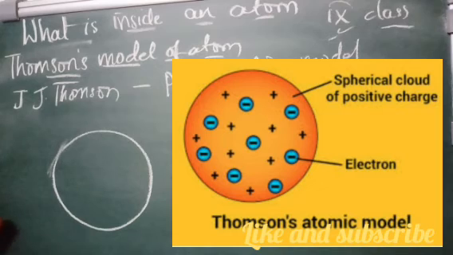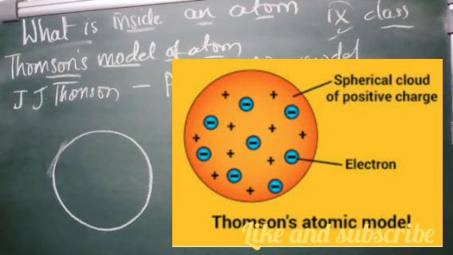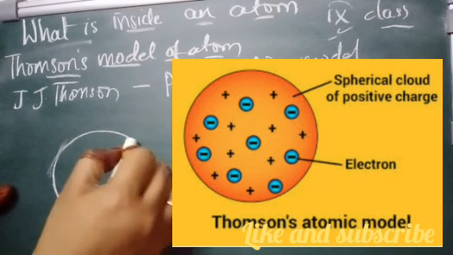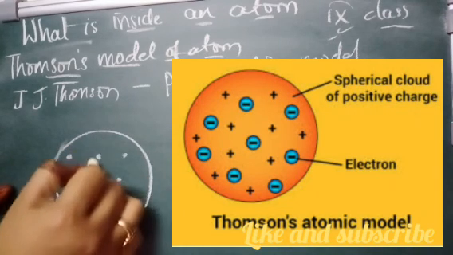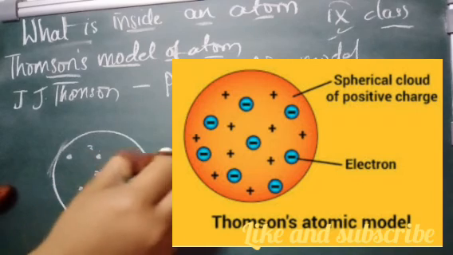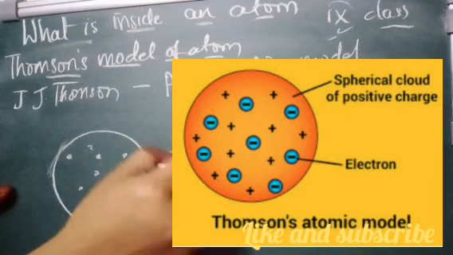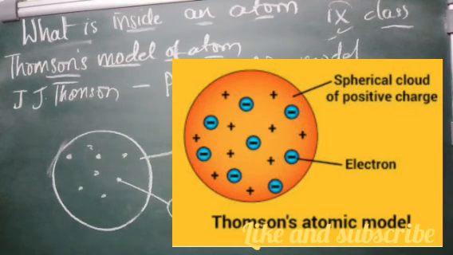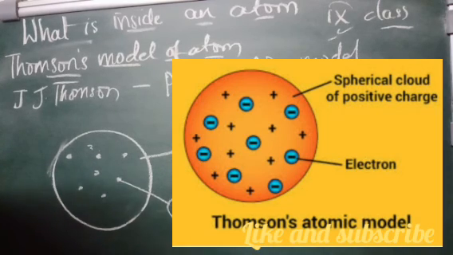It shows the positive charge spread throughout, and the negative electrons are embedded in it. For example, if you take a watermelon, the black seeds are embedded somewhere in it like this, right? So this is the positive charge and these are the negative charges. This is the way the electrons and protons are arranged in the atom.